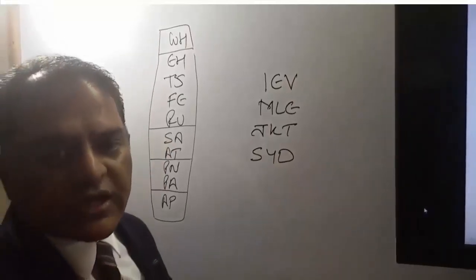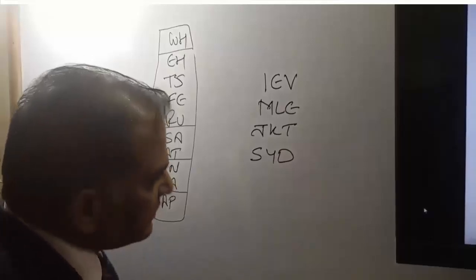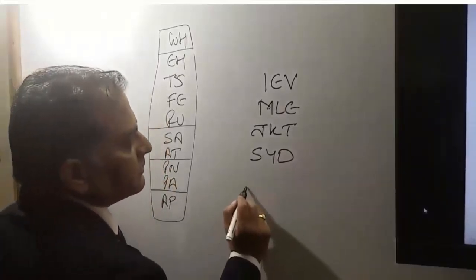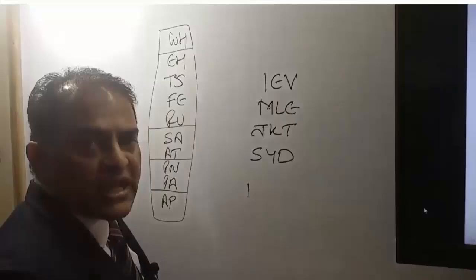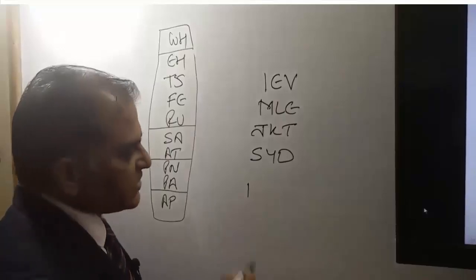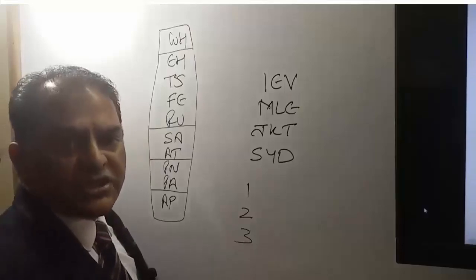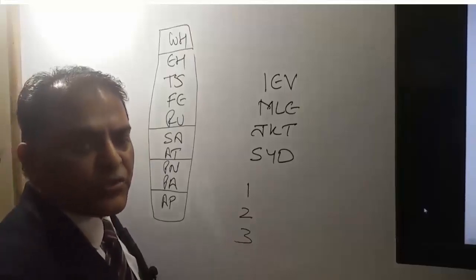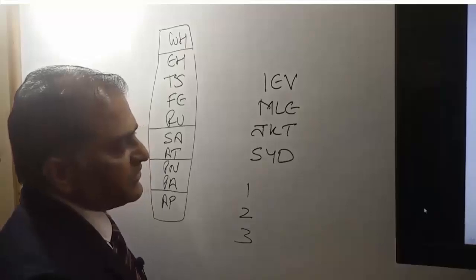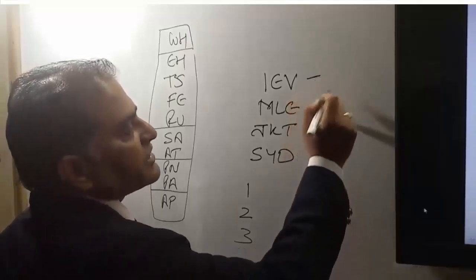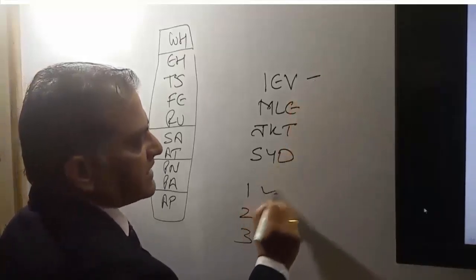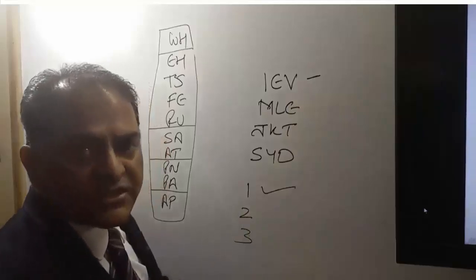Now here we have to find out whether this itinerary is FE or not. As we already know that for FE our itinerary has to satisfy three conditions. Very first is our journey should start from or destination point should be Moscow, St. Petersburg, Kiev. Here origin point is Kiev. That means this itinerary has satisfied the very first condition.